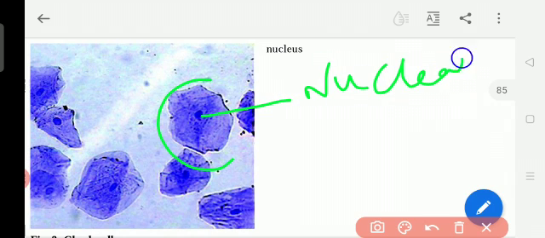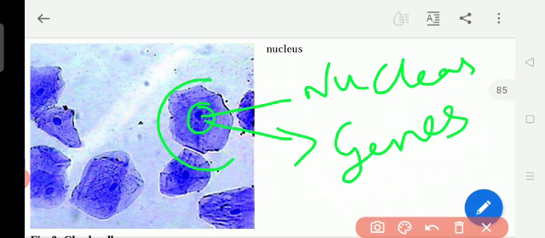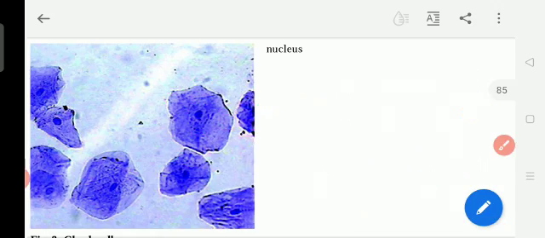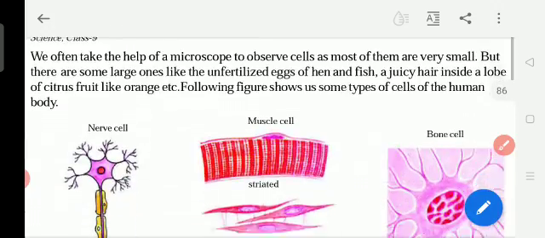Inside the body, every cell has the nucleus. This nucleus carries the genes. Genes are what carry traits from parents to us. These genes give us the structure like our father, mother, or grandparents. So genes are important. We study everything in a detailed way about the cell.